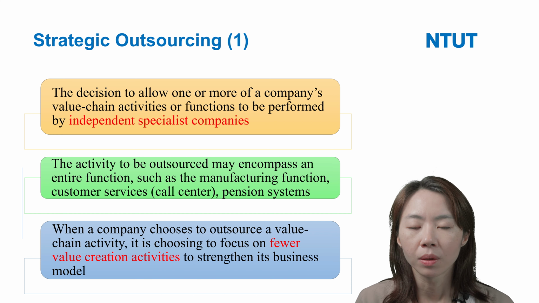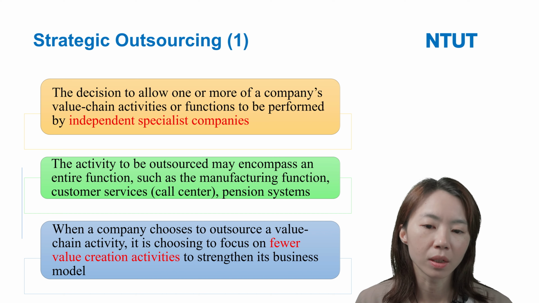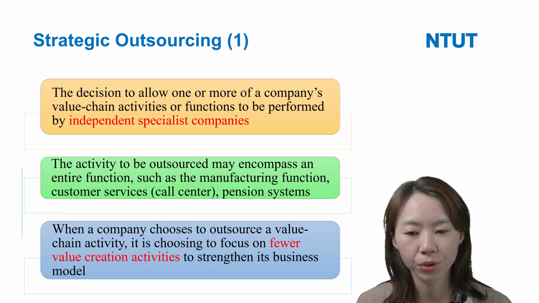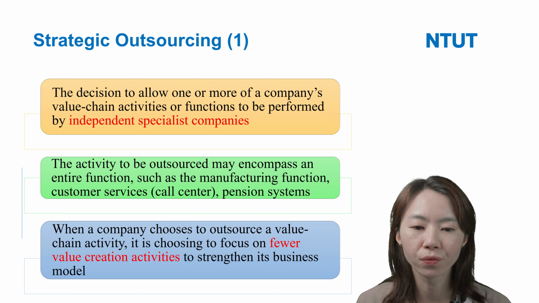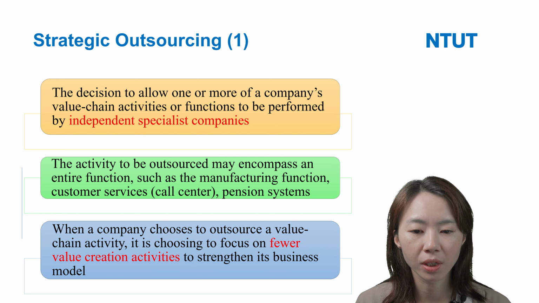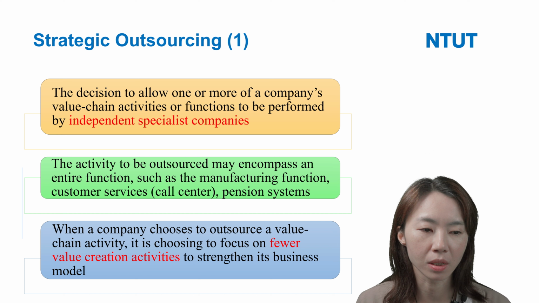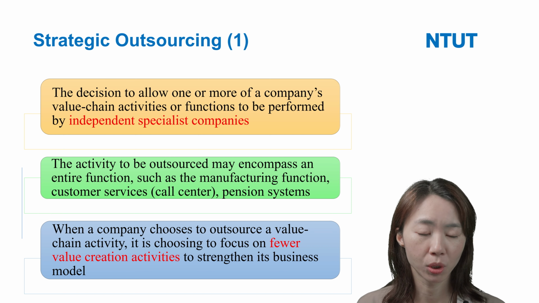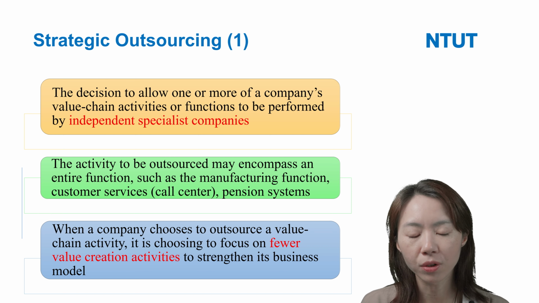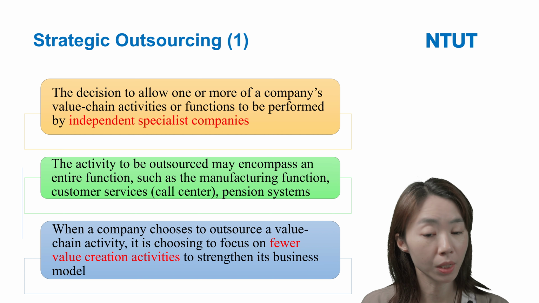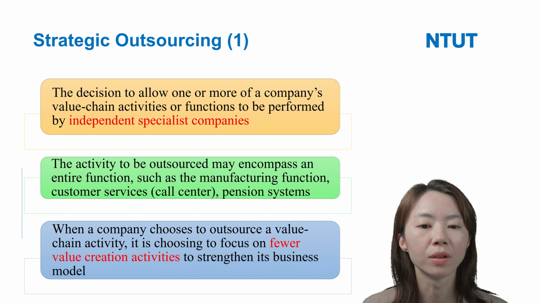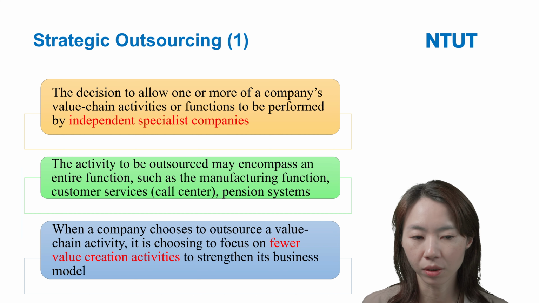So when a firm chooses strategic outsourcing, we can see that when a firm chooses to outsource a value chain activity, it is choosing to focus on fewer value creation activities to strengthen its business model. Like Apple, it outsourced smartphone assembly to Foxconn and others, and Apple focused on product design and marketing, right? So it focused on fewer value creation activities.